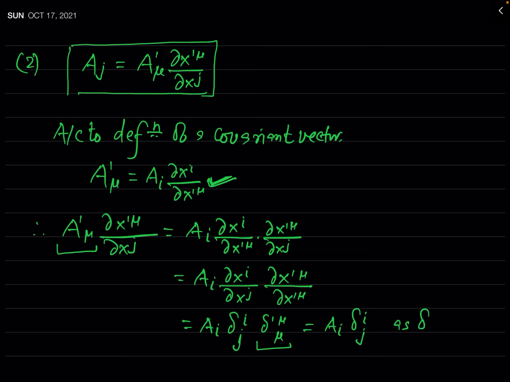Now if we take i equal to j, then this Kronecker delta ij will also be equal to 1. But if i and j are different, then its value is 0, so the result will be 0.